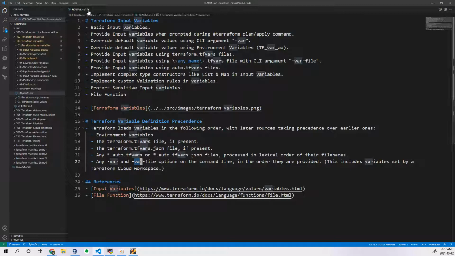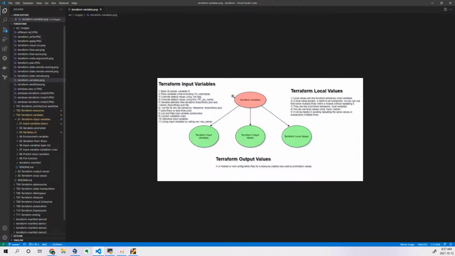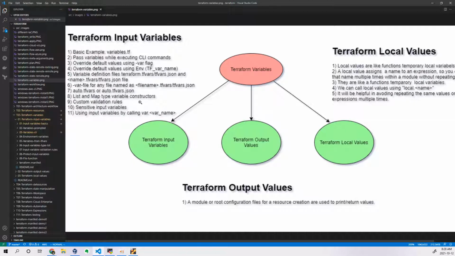This is how we do it. For Terraform input variables, I have written what topics we are going to discuss, and the Terraform variables diagram as well. I think you already know about this. This is the diagram. We have already discussed Terraform input variables: the basic example, passing variables while executing CLI commands, overriding defaults using environment variables, variable definition files, -var-file, auto, list and map, custom variables, and sensitive input variables using vars. These are the types which we have already discussed.